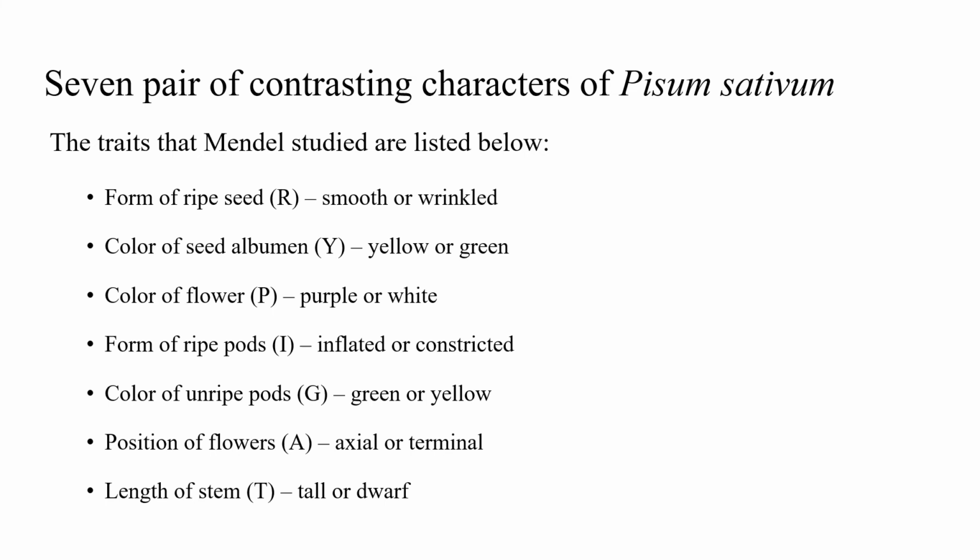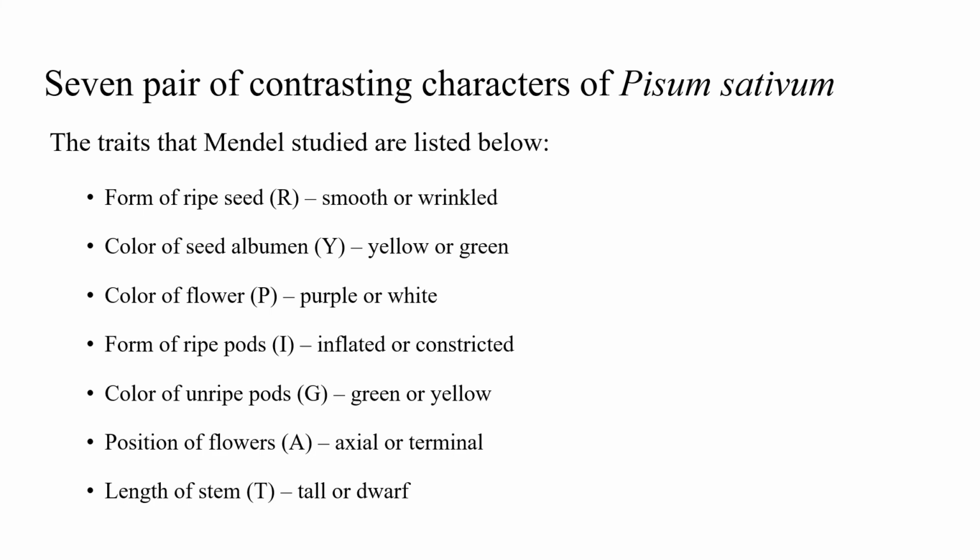We'll learn about dominant character in later classes. So in each of the characters, for ripe seed, smooth is the dominant character. Then for seed albumen, yellow color is the dominant character.